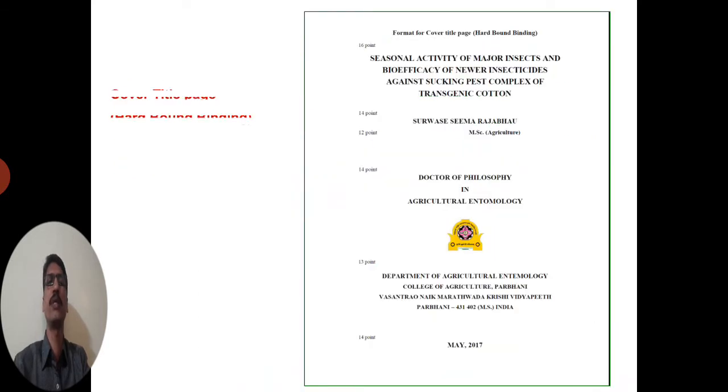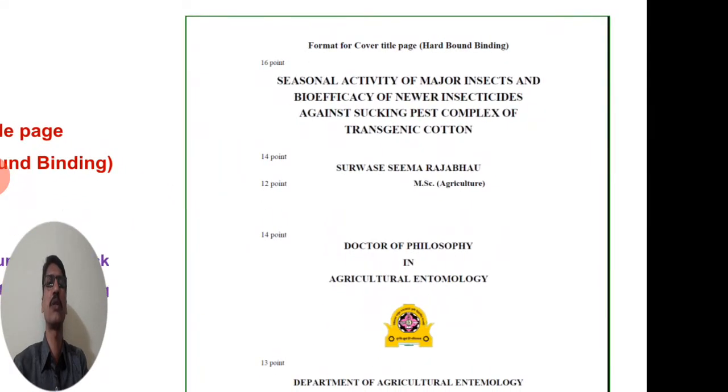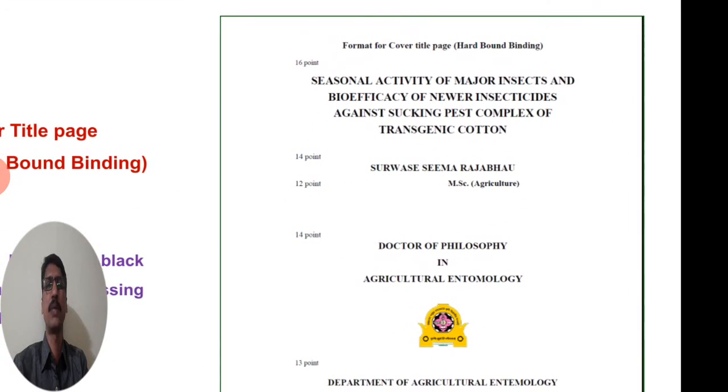The next point, the cover title page. Actually, it is the hardbound binding cover page of the thesis, which is given in this format, in black color with embossing in golden letters. Means the background is black and the letters are golden. And there is a specification for writing this first cover page.